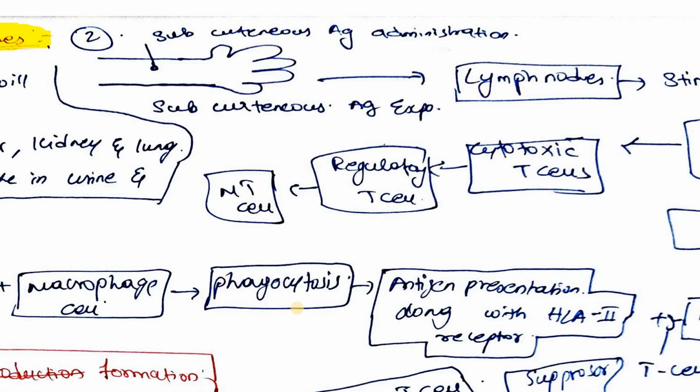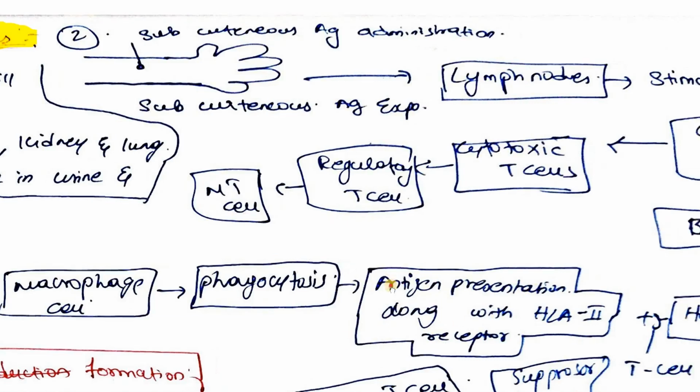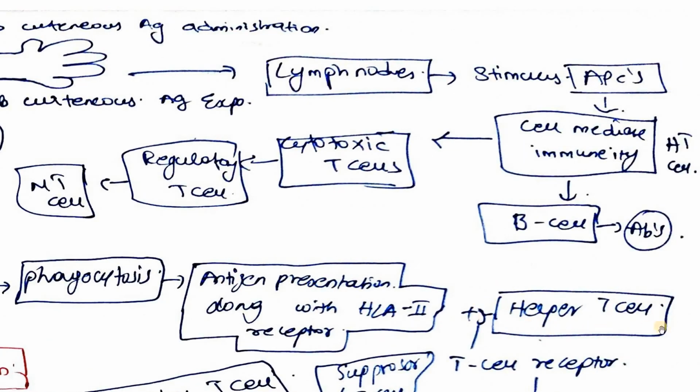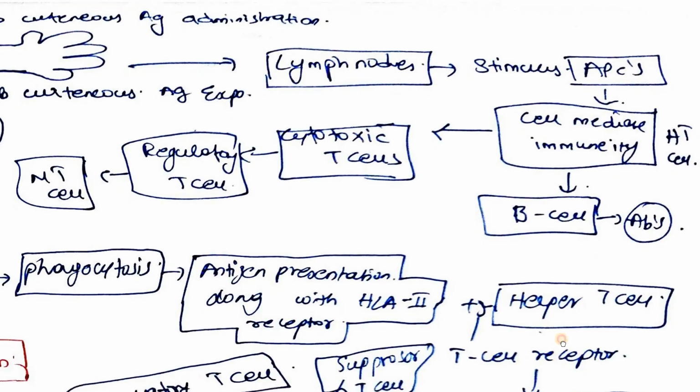Chemotaxis, attachment, ingestion, digestion. After digestion, the macrophage will express the pathogen antigens with the help of HLA2, and these antigens will be taken by the helper T cell. The helper T cell will read the antigens with the help of the T cell receptor.